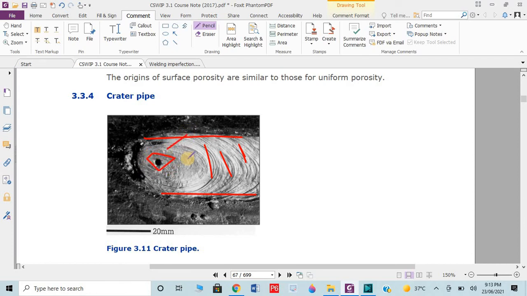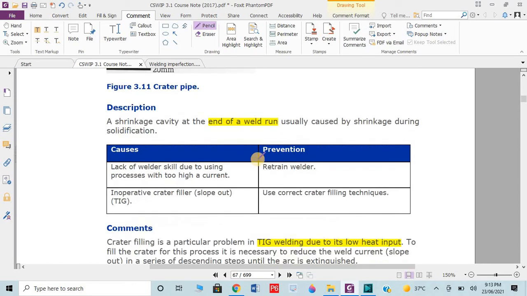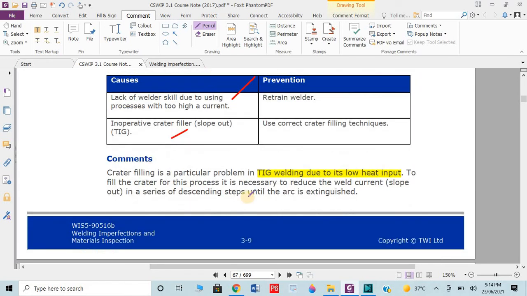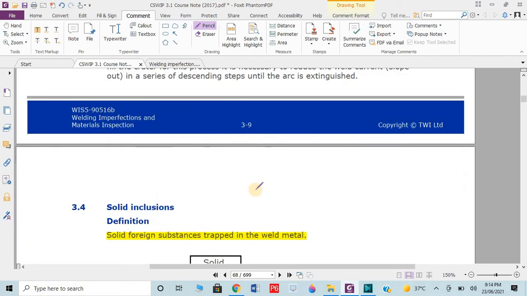This could occur only in the weld metal. This is a very important question from the exam point of view. Which defect could occur in the weld metal? Crater or crack or spatters. You can simply take crater, right? So this will always be at the end of the weld run. Why did this occur? Lack of welder skill and inoperative crater filler, the filler material which you are using. In TIG welding, due to low heat input. If we have less heat input, then this problem could occur.